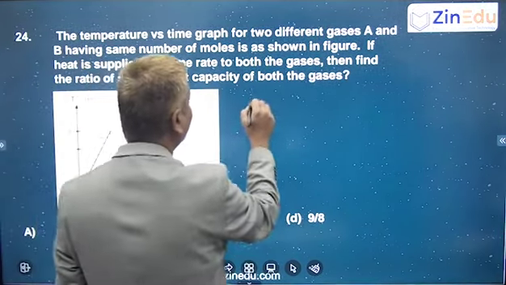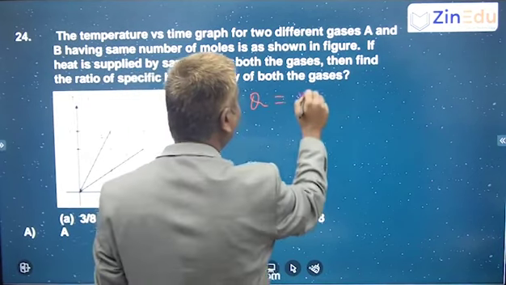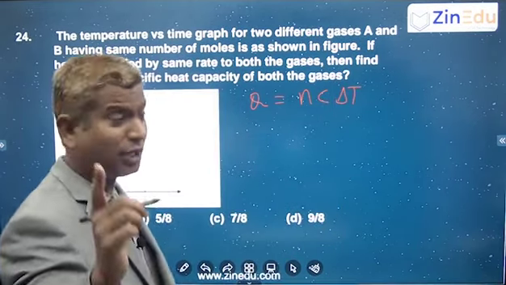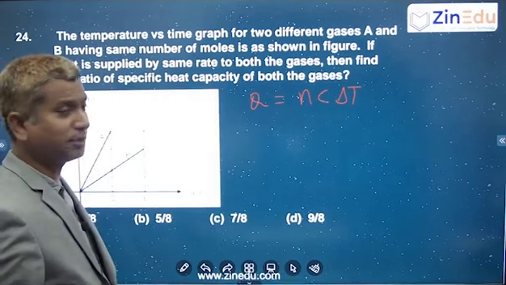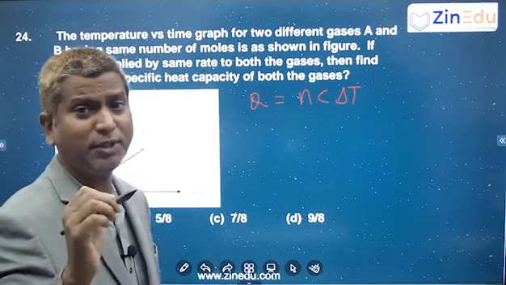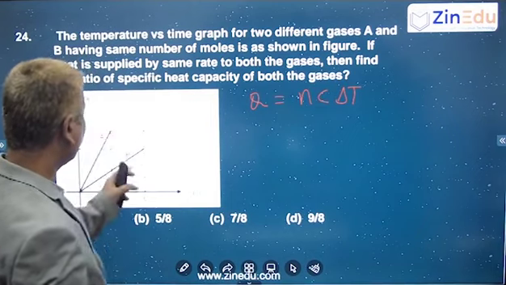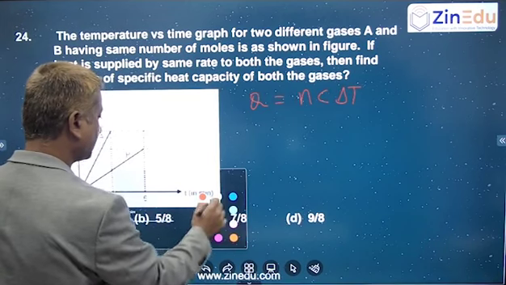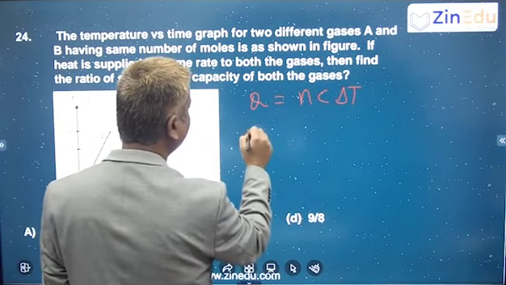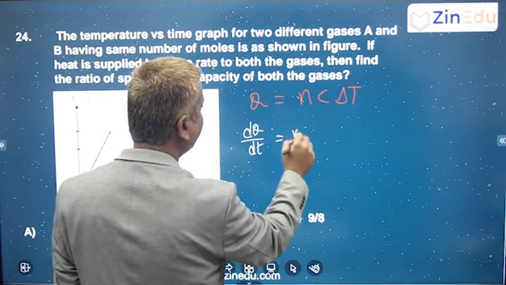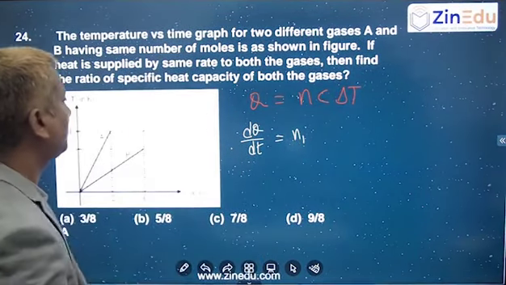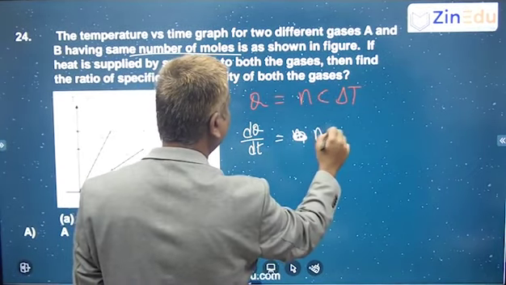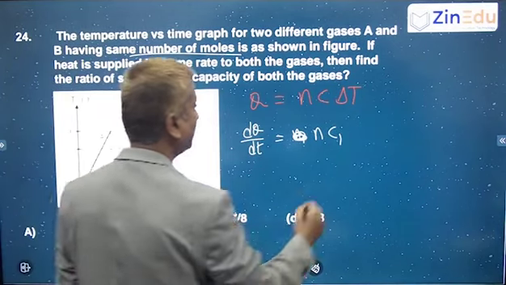We know that Q in any process is nC delta T, where C is the molar specific heat for that process. So molar specific heat always depends on the process in which you are supplying heat. Two cases are given in which you are supplying the heat, right? So here I can take it like this. In the first case, I will write dQ by dt, with the same number of moles n, as nC1 dT by dt.